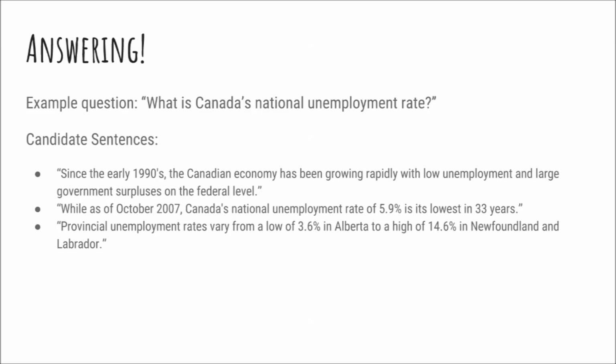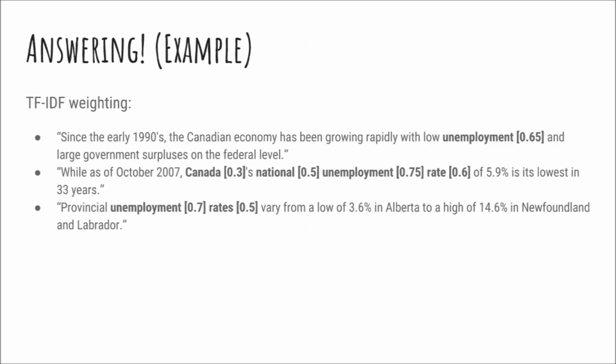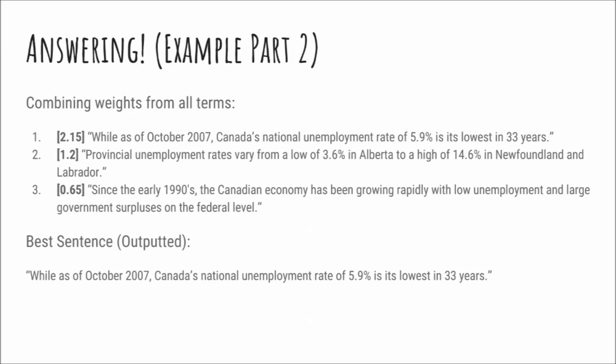Once the pre-processing is done, we iterate through every sentence in the article to find the most relevant one. For every sentence, we calculate the total TF-IDF score on the stemmed words in the question. That is, take each term in the question, calculate term frequency within the sentence, and calculate inverse document frequency within the article. We adjust the weighting on the term frequency calculation to control for very short or very long sentences, leveling the playing field somewhat. By adding up TF-IDF scores across each word in the sentence, as seen here with sample values, we get a single score for each sentence. Once we have the sentence with the highest TF-IDF score, we simply return it as the answer to our question.